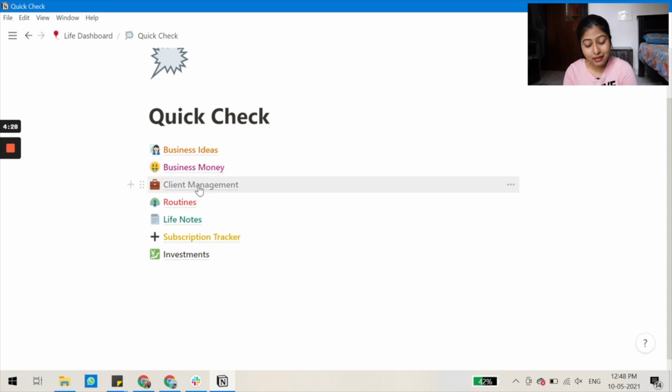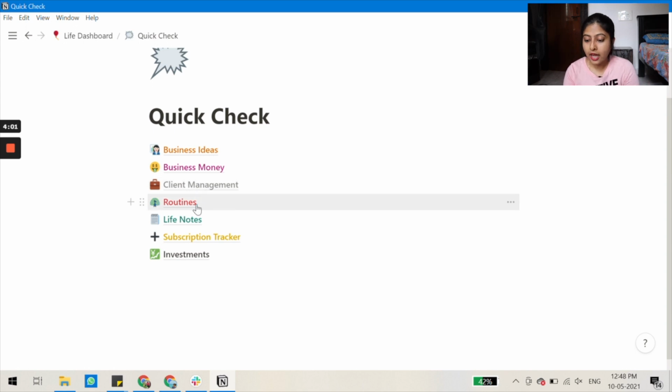And then I have client management page where I have all the clients and the date of the starting of their project and what are all the deliverables from my end. So everything is written in detail because I have over 6 to 7 clients, and sometimes clients keep changing. Some clients come in for this month and they go out for the next month. I want to keep track of what exactly the deliverables are for each client because I customize my packages for the clients.